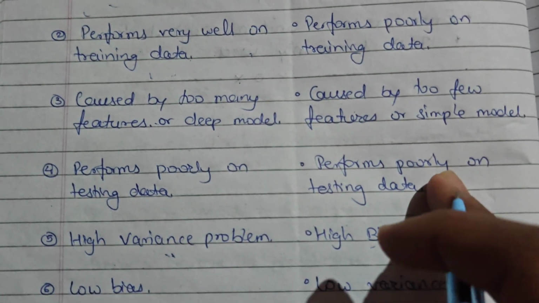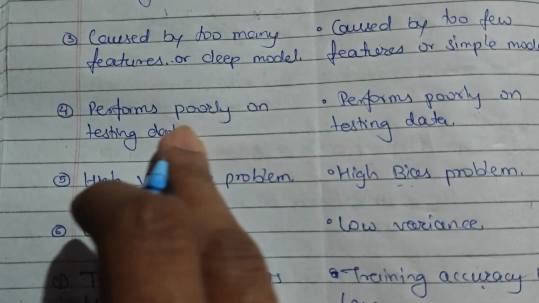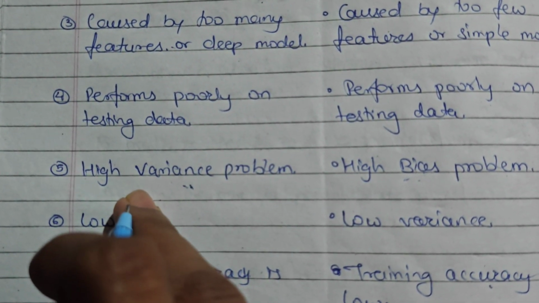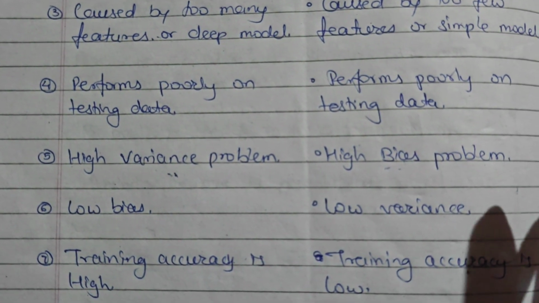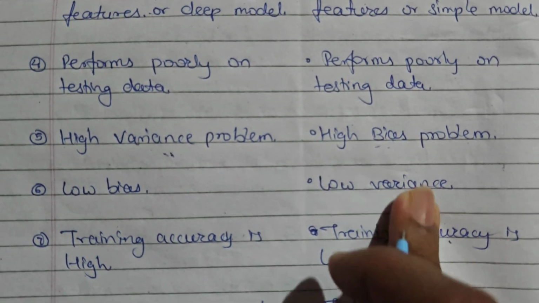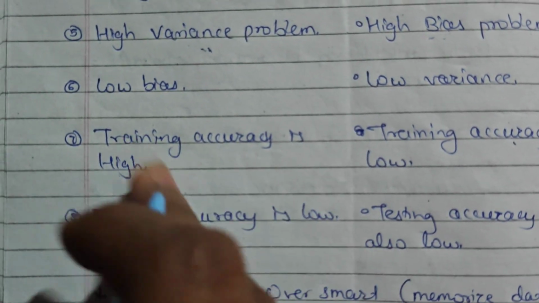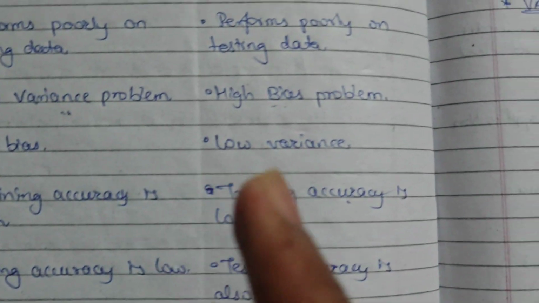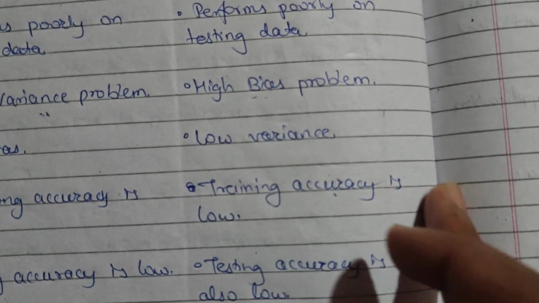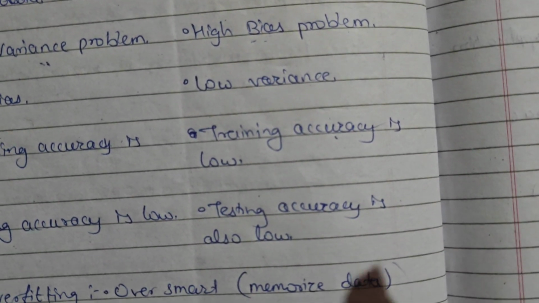Overfitting has high variance and low bias, and underfitting has high bias and low variance. Training accuracy is high and testing accuracy is low in overfitting, while in underfitting both are low.